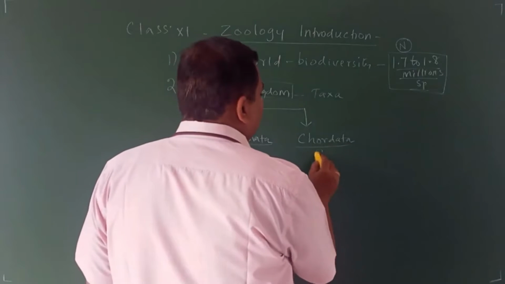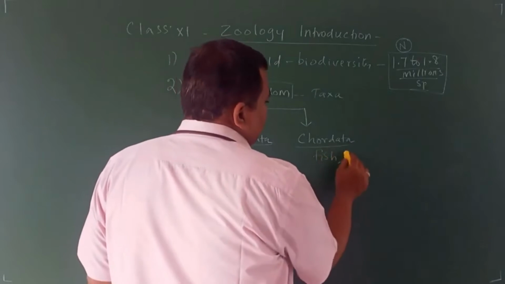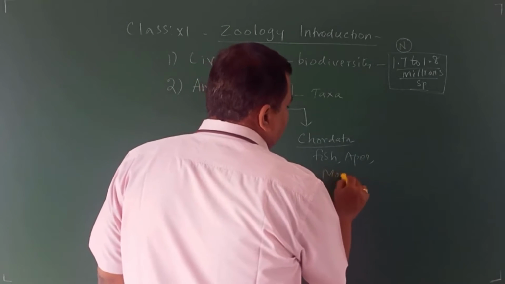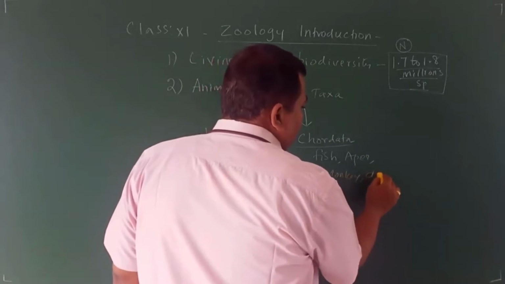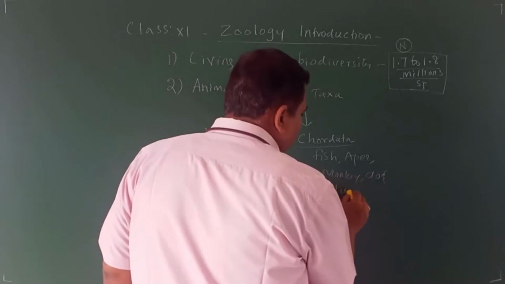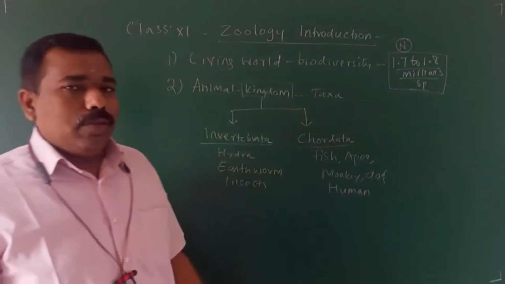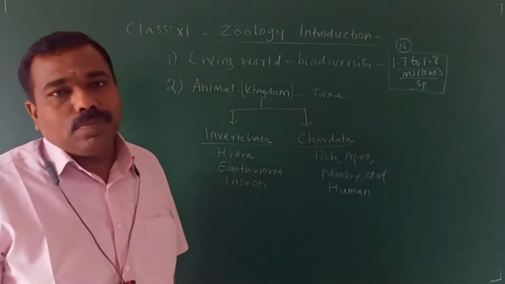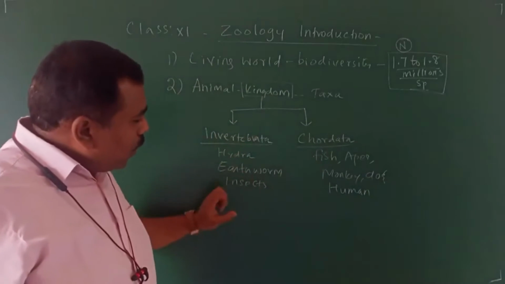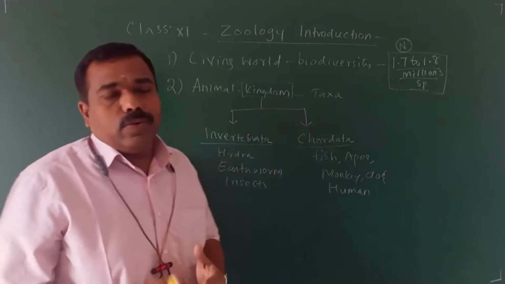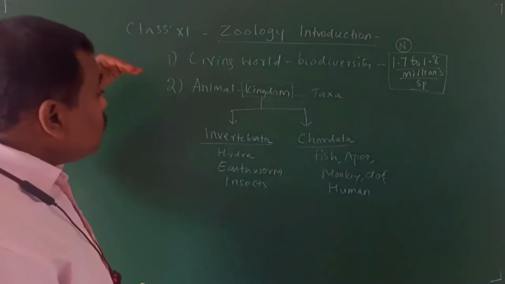Chordata, you know very well: fish, then apes, monkey, dog, including human being. These all come under chordata. They have a backbone. Each and every category of invertebrata and chordata we are going to discuss in the second lesson.